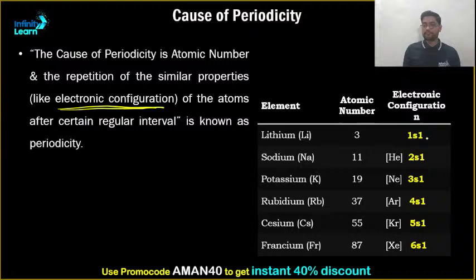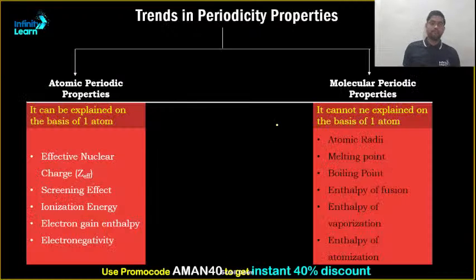Like 1s1, 2s1, 3s1, 4s1, 5s1, 6s1. It's just the period number that has changed, but the electronic configuration still remains the same: s1, s1, s1, s1, s1, and s1. Clear? So this is the cause of periodicity.